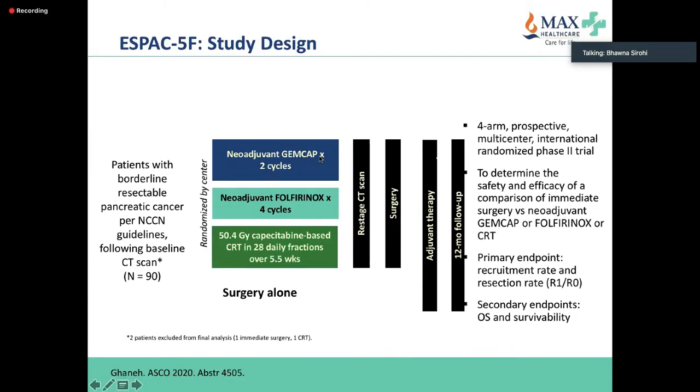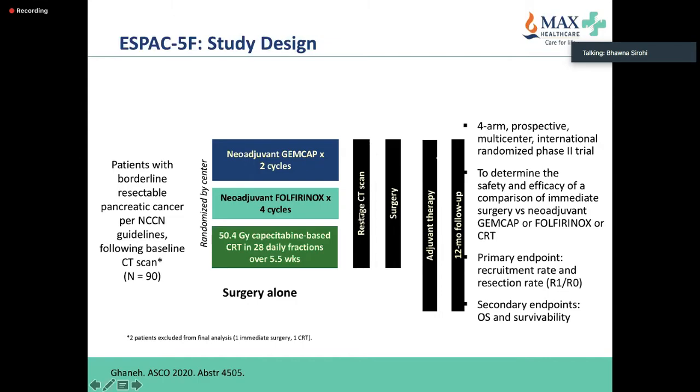We know from the ESPAC-4 study that GEM-CAP, which we'll discuss this week, is a standard adjuvant treatment for patients with pancreatic cancer, versus neoadjuvant FOLFIRINOX. Again, the duration is pretty similar. GEM-CAP 2 cycles is 8 weeks of treatment, and neoadjuvant FOLFIRINOX is given every 2 weeks, again 8 weeks of treatment.